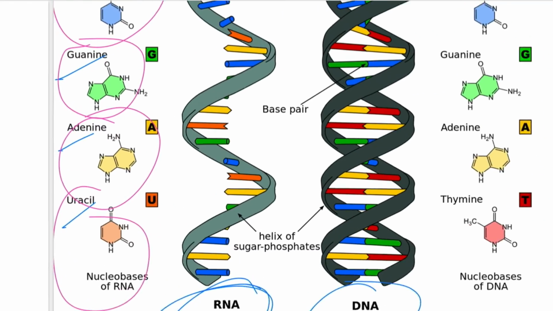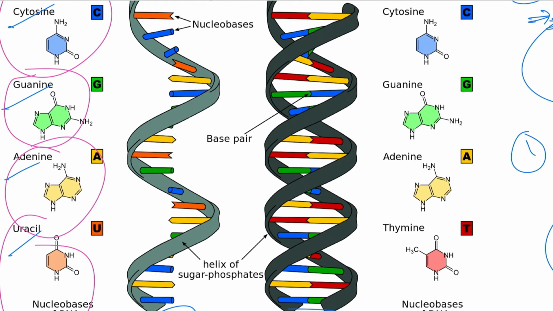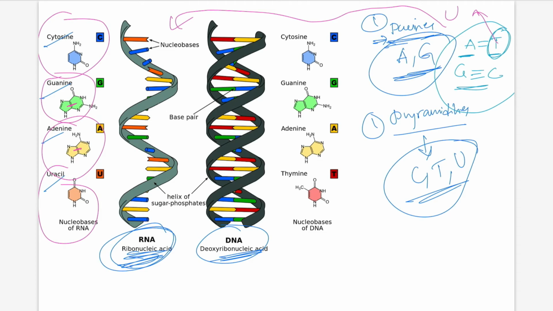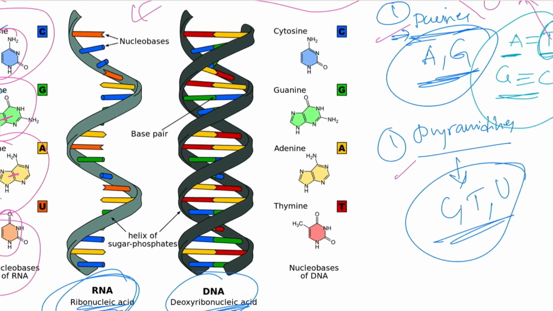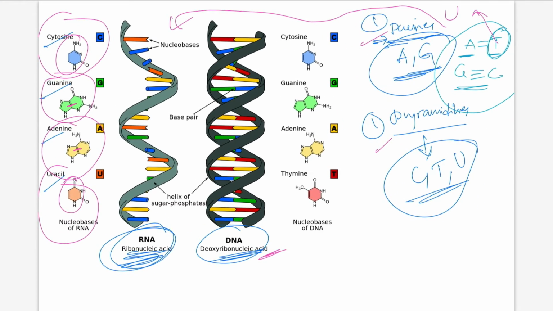You can see the difference in the structures clearly. The ones composed of two rings are purines, and those composed of only a single ring are the pyrimidines. Next, DNA is a double helical structure.